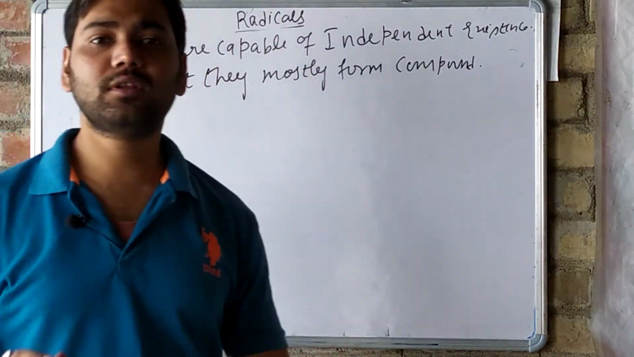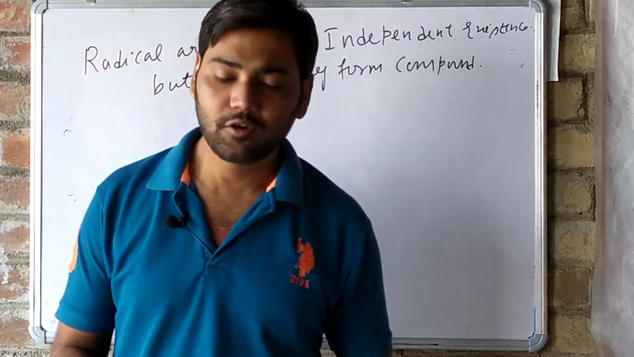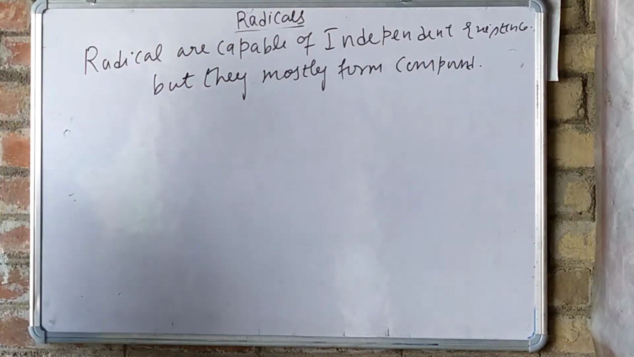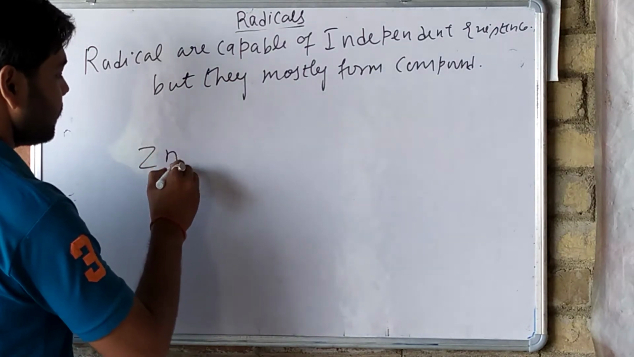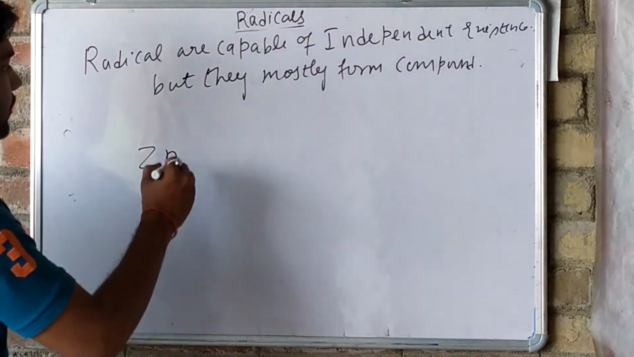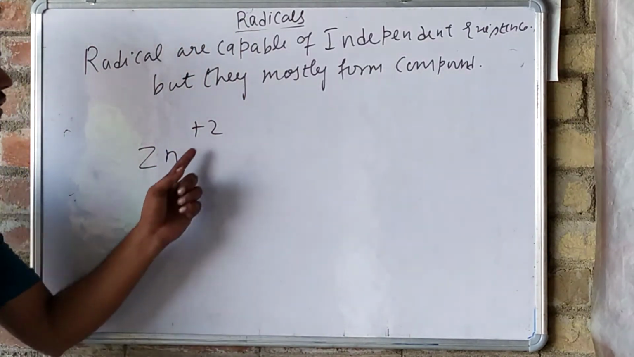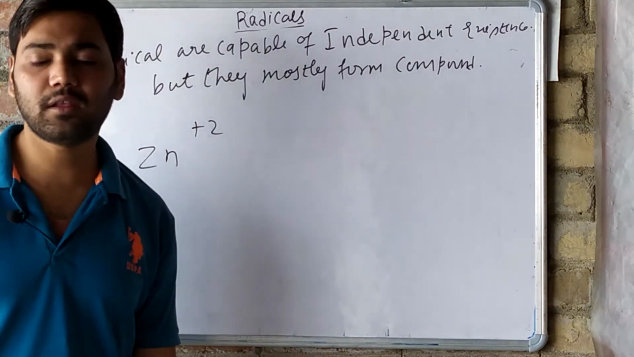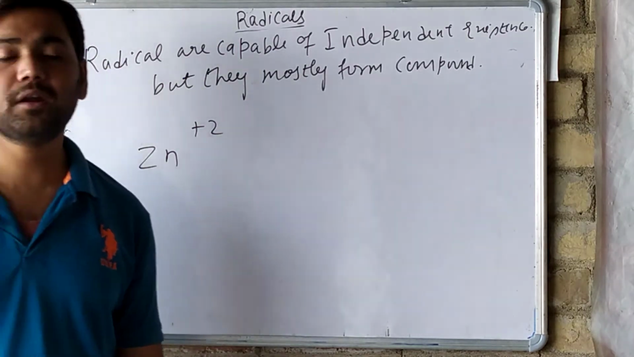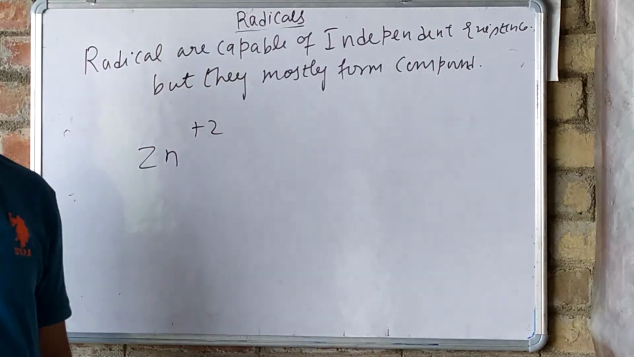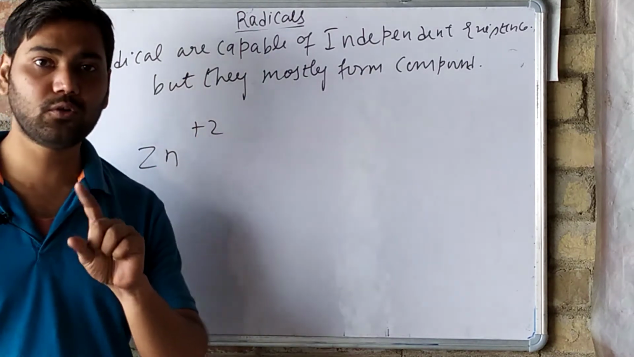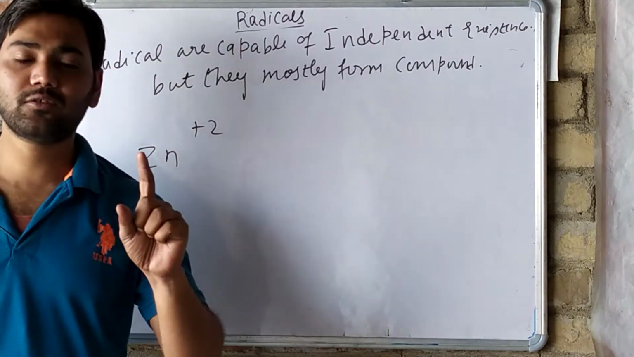Now see how, with the help of radicals, we create a formula. Suppose we have Zn, zinc, and zinc has a valency, that means a charge, of +2. That is valency. Then consider any other element of negative charge with the same unit, that means -2, because it also needs to have a -2 charge.